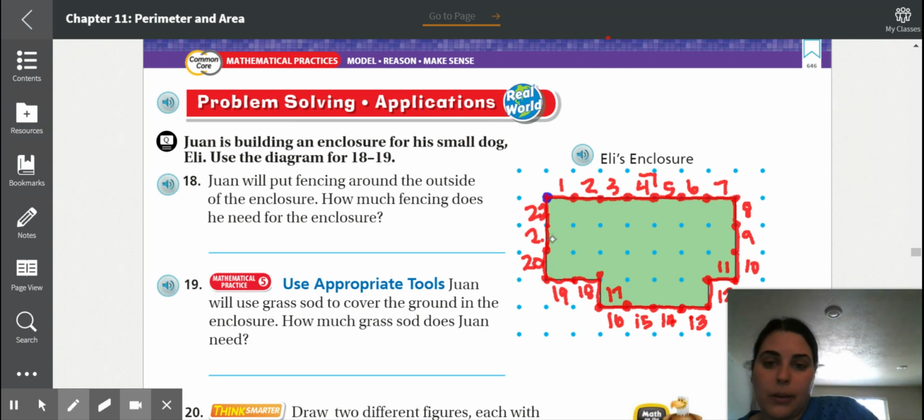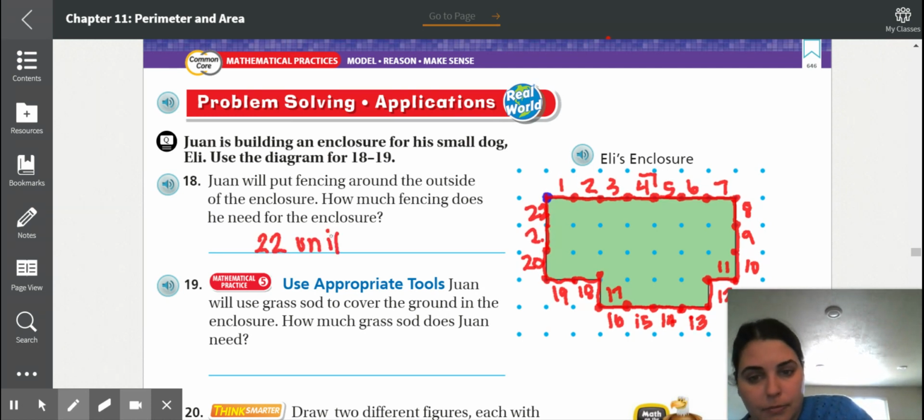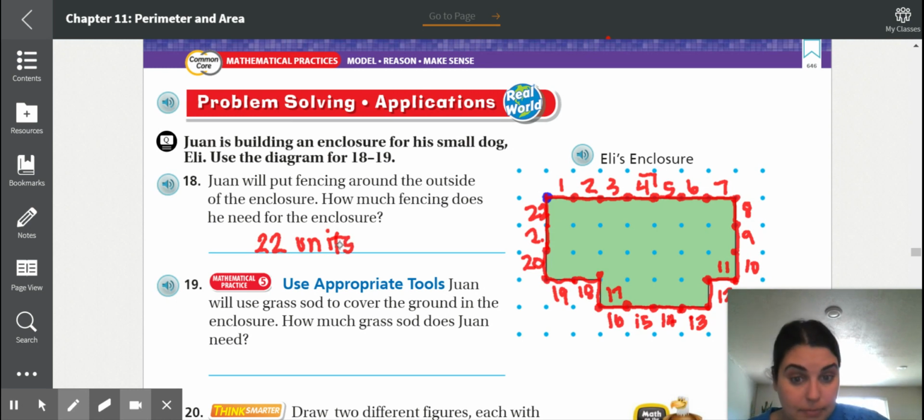So he will need 22 units of fencing. Okay, that's all the way around for the fence.